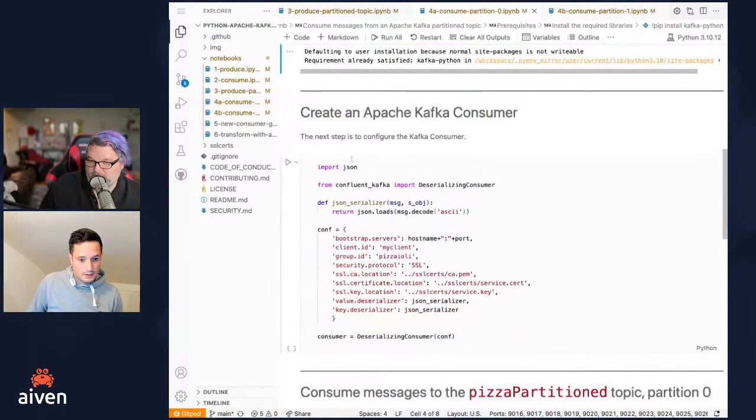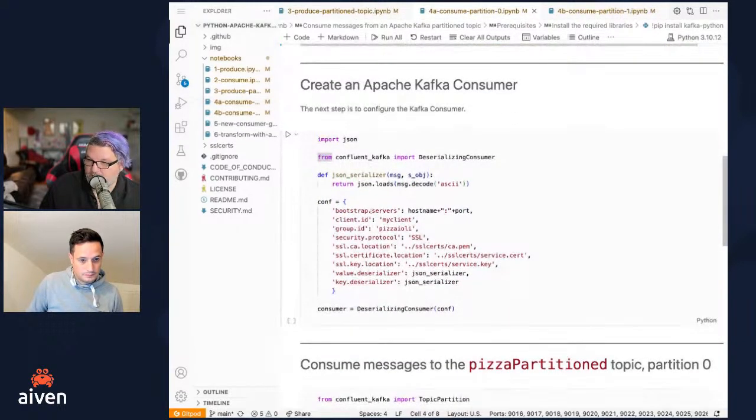Yep. So we're going to configure a consumer. And it doesn't look like there's anything in here that's any different than the way we would. The initial configuration is the same as any other consumer. Yeah. So one thing is interesting here.